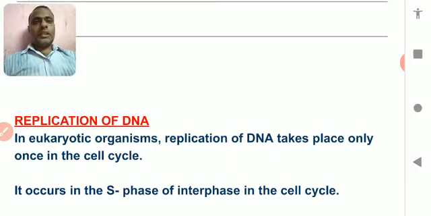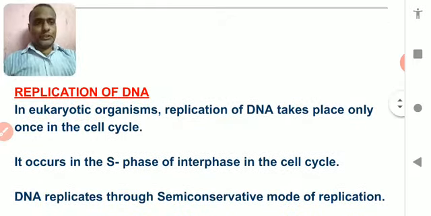In different kinds of organisms, that is in prokaryotic organisms as well as in eukaryotic organisms, the method of replication of DNA is slightly different from each other, although the basic concept of replication is the same. Replication means copying or making a new copy. So DNA itself makes its own copy, and it is called replication of DNA.